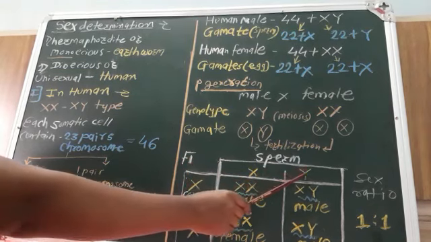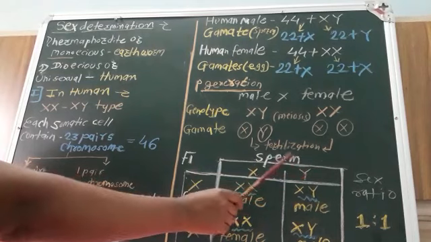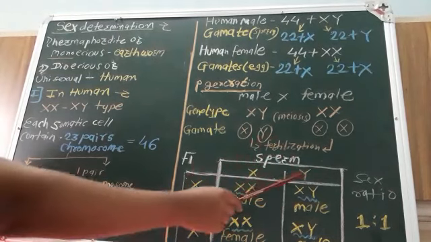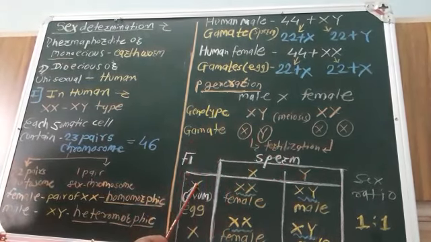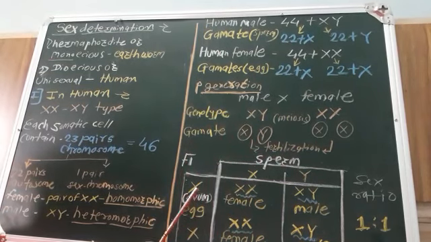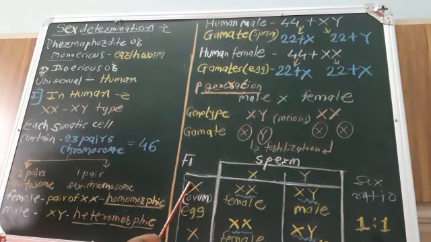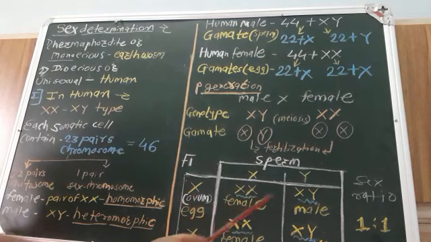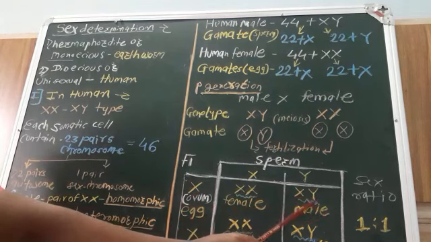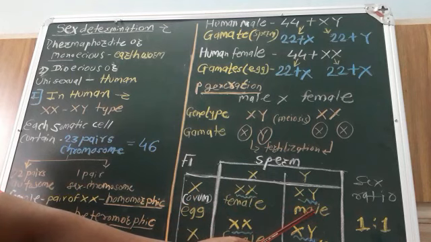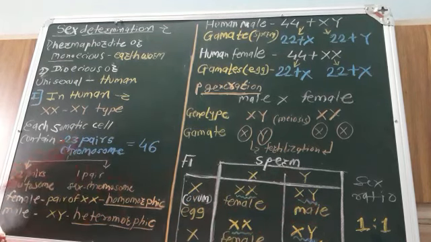And if a Y chromosome present in a sperm fertilizes the X chromosome of an egg or ovum, there may be chances of generation of a male child in the F1 progeny.